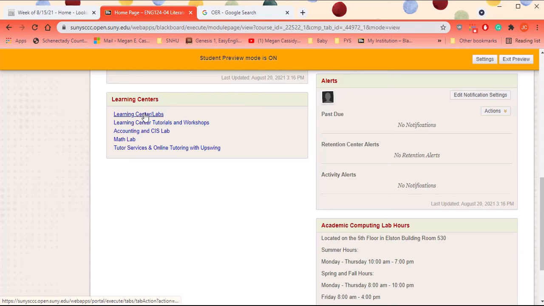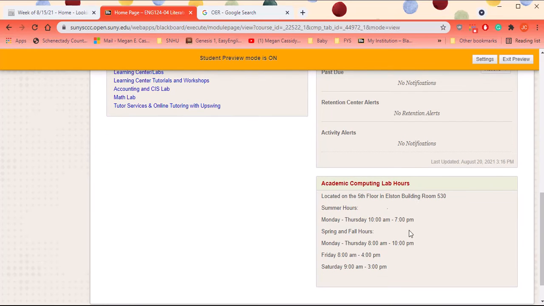If you need tutoring for this class or your other classes, the links to the Learning Center and labs are all here: the math lab, the writing lab. If you don't want to come on campus an extra day, you can do online tutoring through Upswing. So there's that option as well. And then the list of academic computer lab hours.